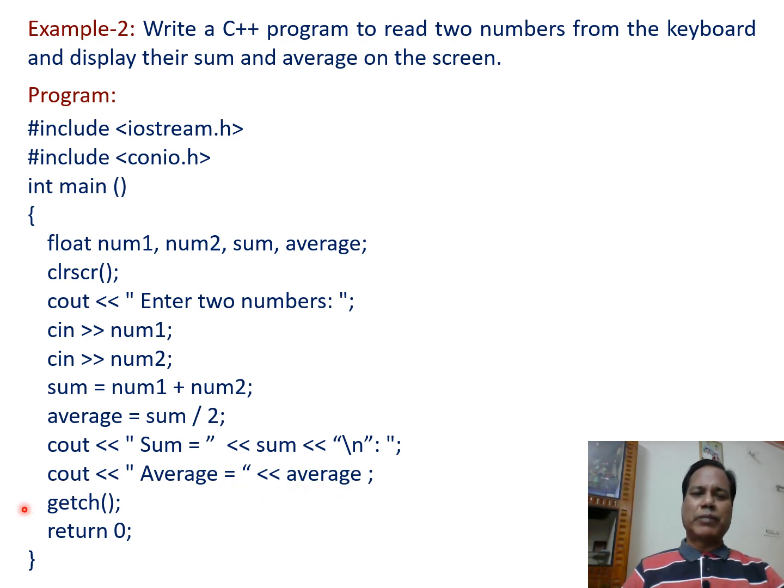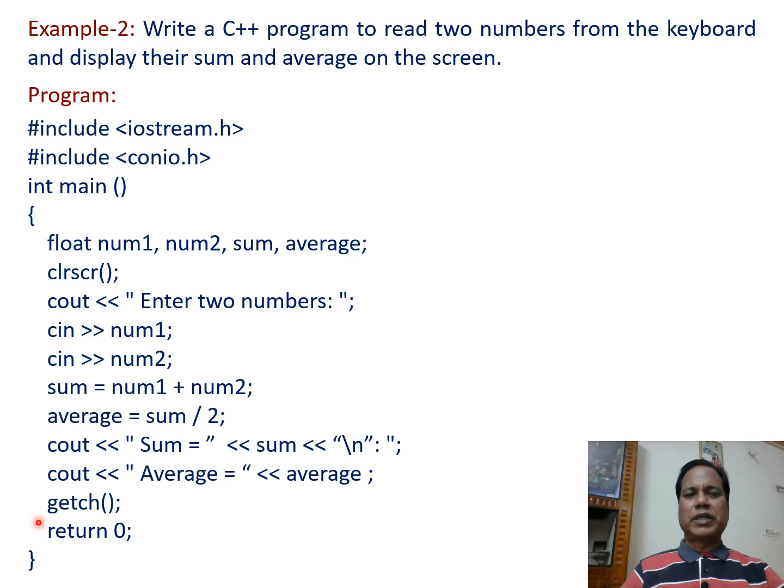And the next statement, as we are familiar, getch(); holds the output screen where sum and average are displayed, and return 0 informs the operating system that the code is executed properly.